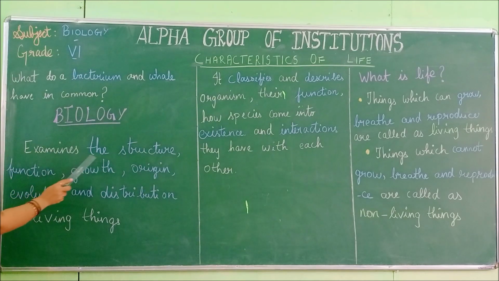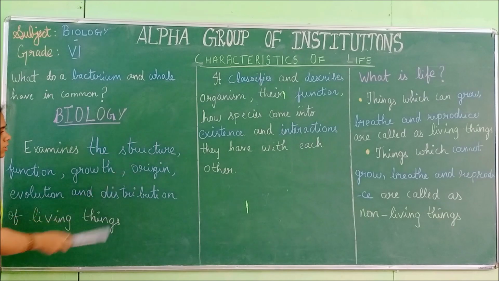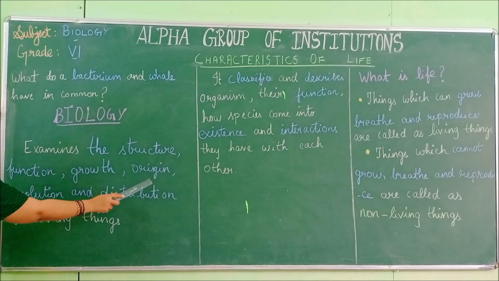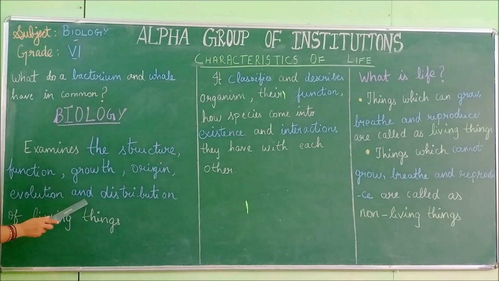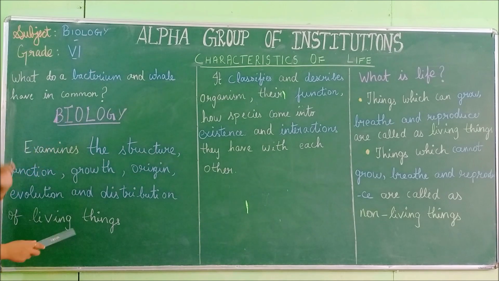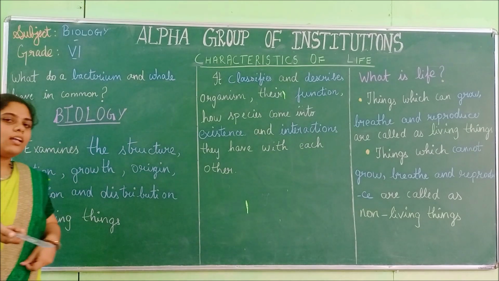It examines the structure and function, growth, origin, evolution and distribution of living things. So biology is all about living things only. We are going to learn only about living things. So what are living things?